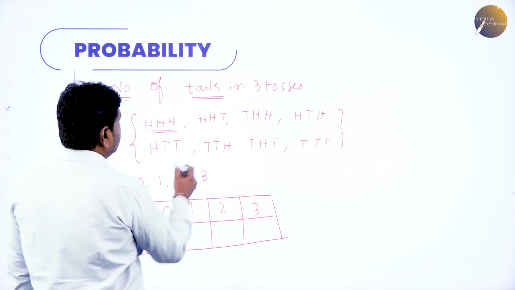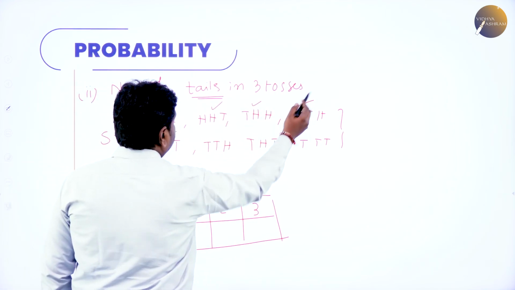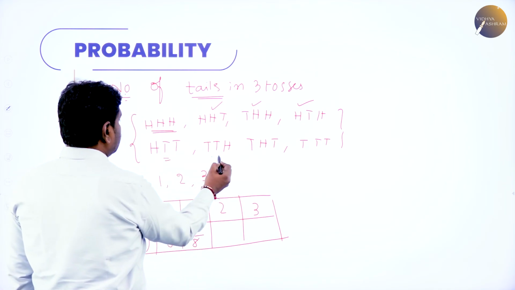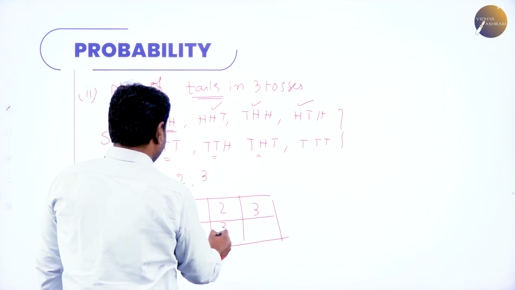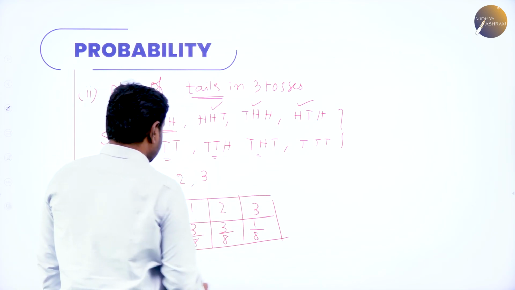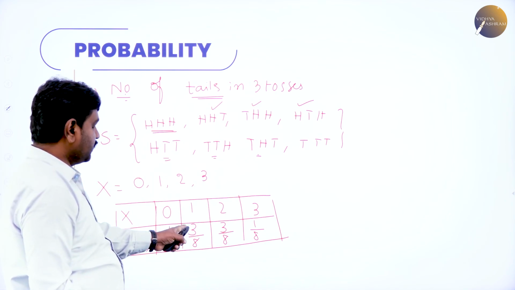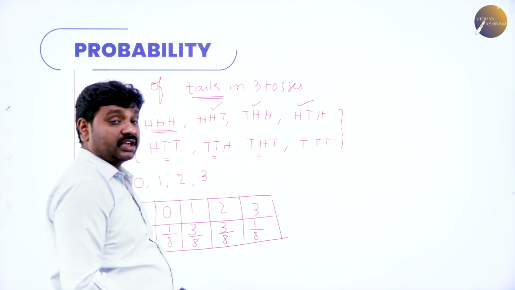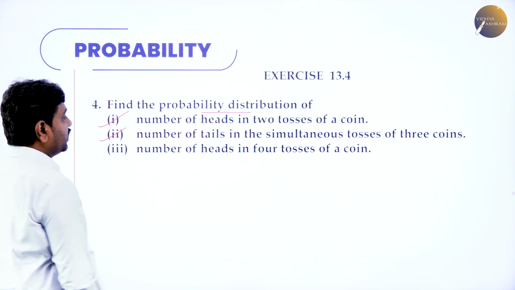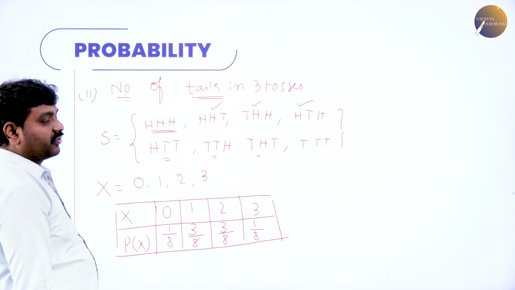And 1 tail means 1, 2, 3 outputs, so 3 out of 8. 2 tails means 1, 2, 3, so 3 out of 8. And 3 tails, only 1 by 8. If you add 1 plus 3 is 4, 4 plus 3 is 7, 7 plus 1 is 8. 8 by 8 is 1. So this is the probability distribution for number of tails in 3 tosses.